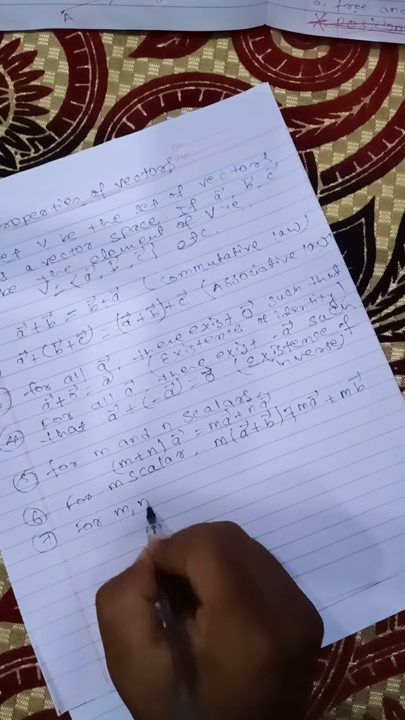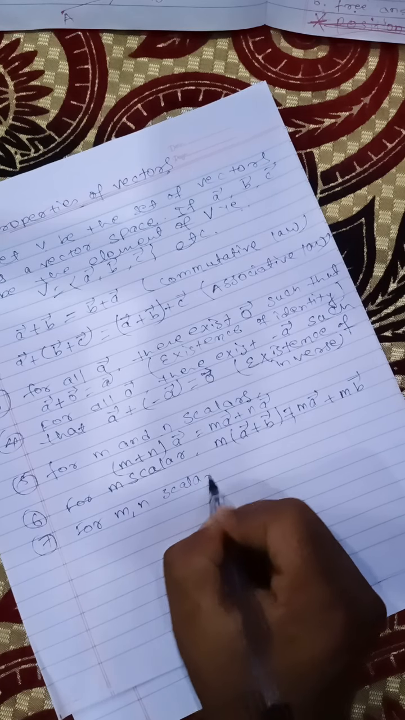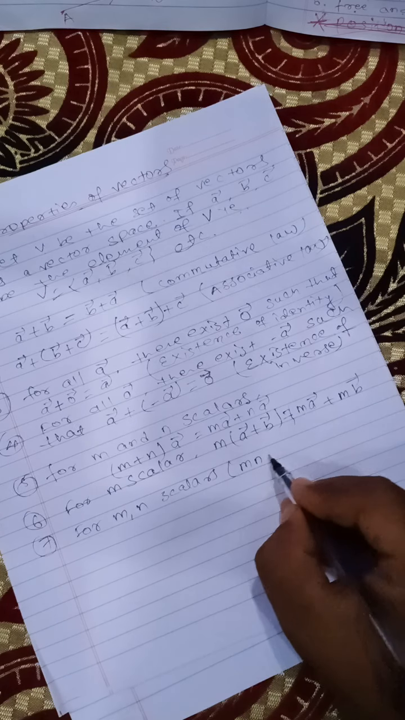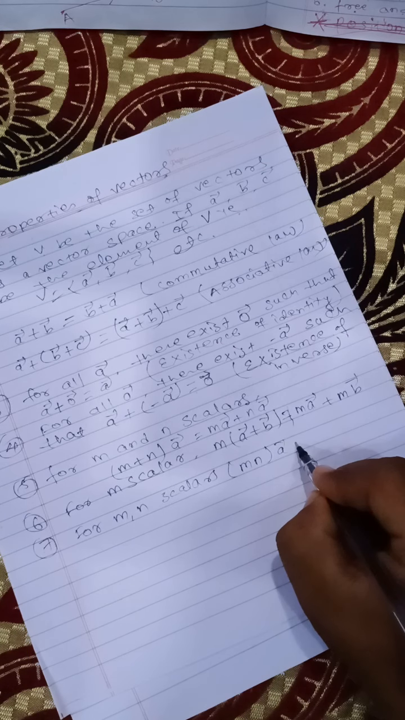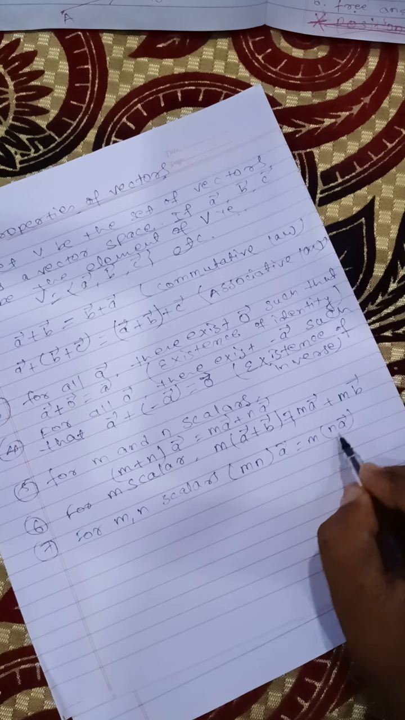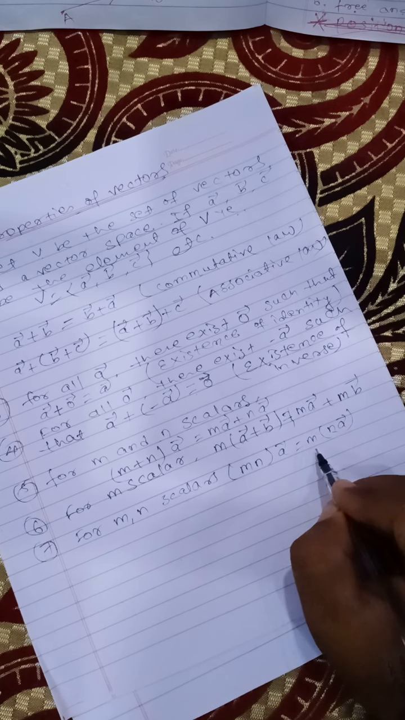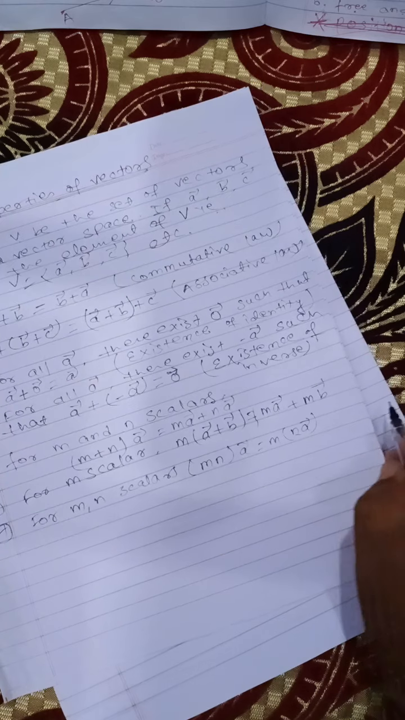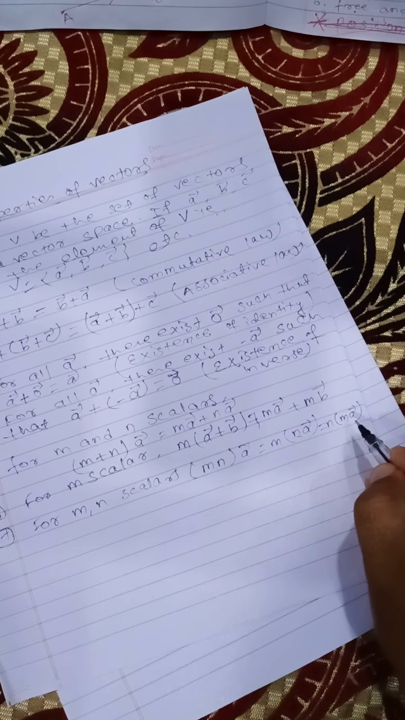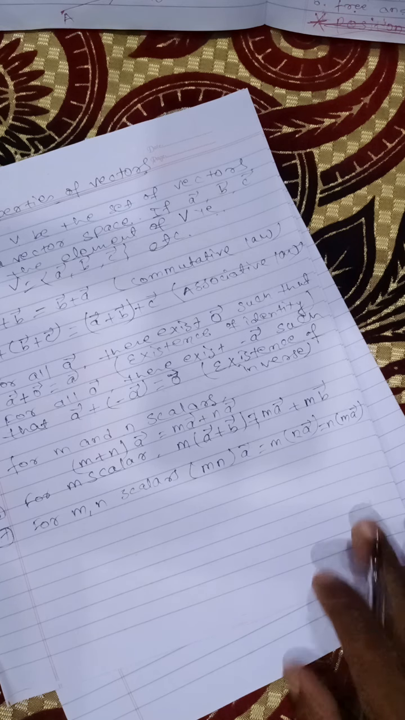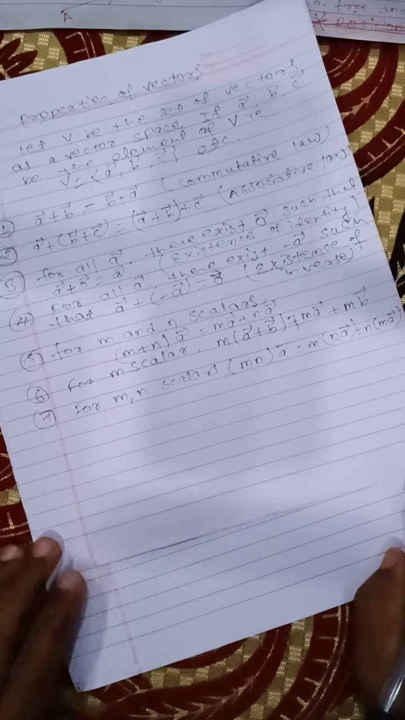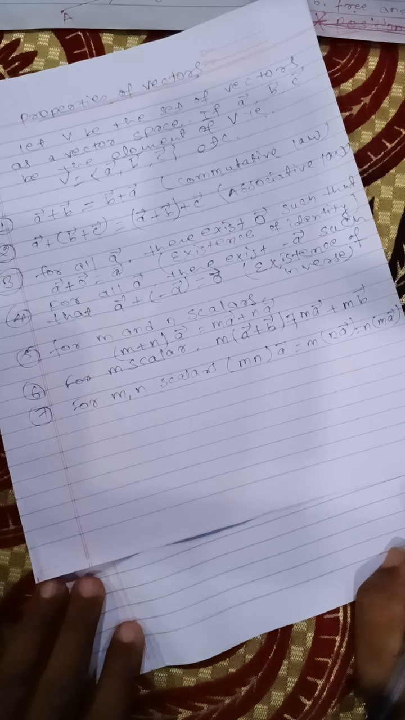The seventh property you have is for scalars m and n. If both scalars are multiplied and then the vector, or you can say you multiply separately, first with one scalar and then with the other scalar, or n times m a vector, that remains the same. These are the properties of vectors.